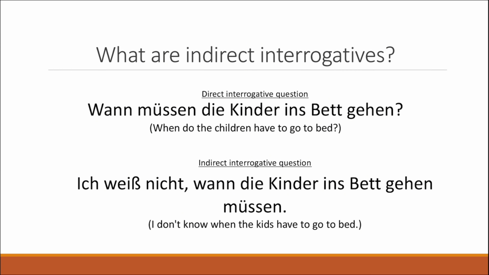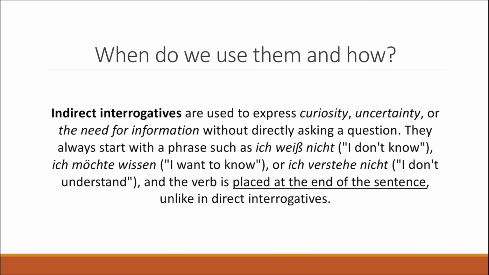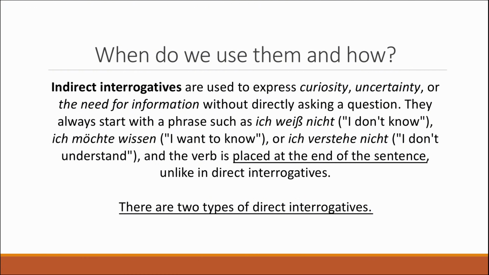And the word order in the indirect interrogative changes, placing the verb at the end of a sentence, because it basically has the same function as a subordinate clause. Now, to sum this up, indirect interrogatives are used to express curiosity, uncertainty, or the need for information without directly asking a question. They always start with a phrase such as ich weiß nicht, ich möchte wissen, or ich verstehe nicht. And the verb is placed at the end of the sentence, unlike direct interrogatives. So I hope you understood that.